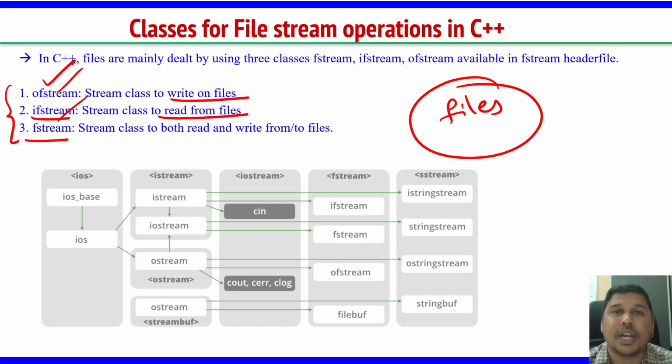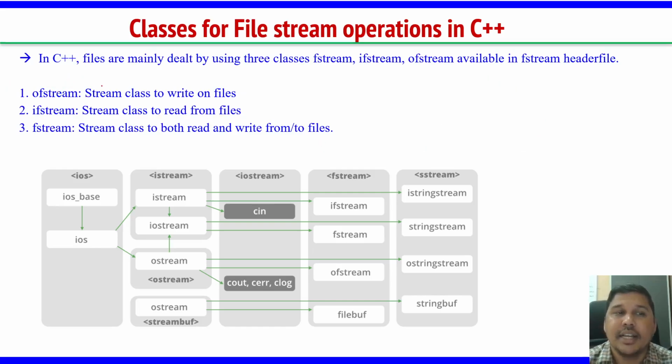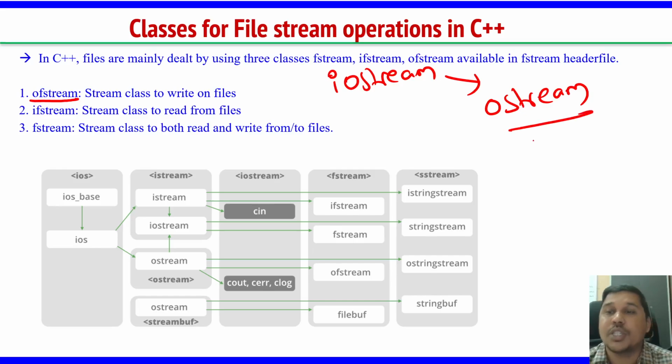One very important and confusing point here: in the iostream class there is ostream. What is this used for? This is for cout with the insertion operator. What is the job of this ostream class? It is to take the content from memory and display it on the screen.